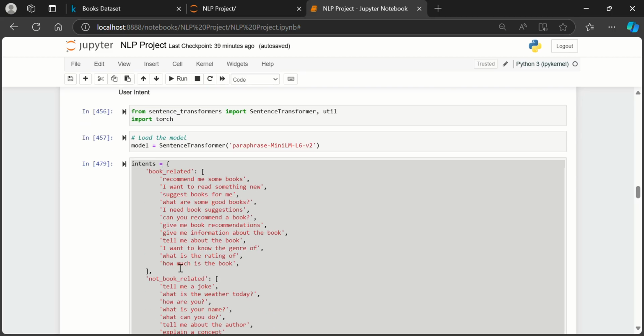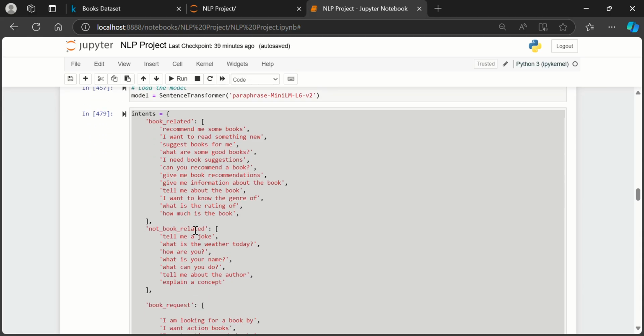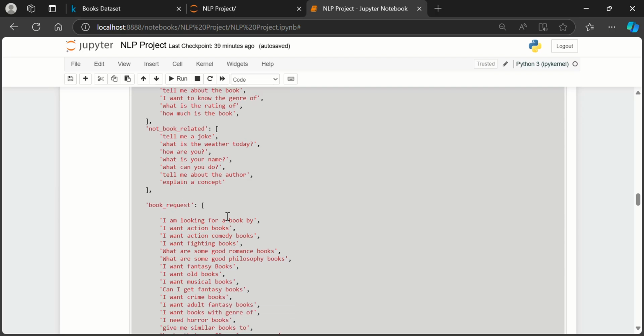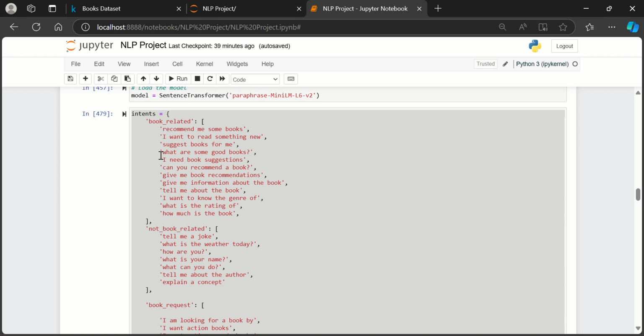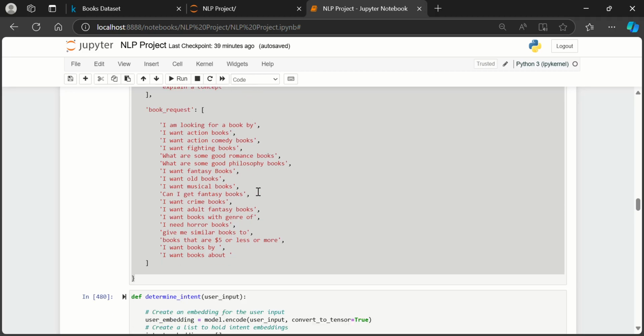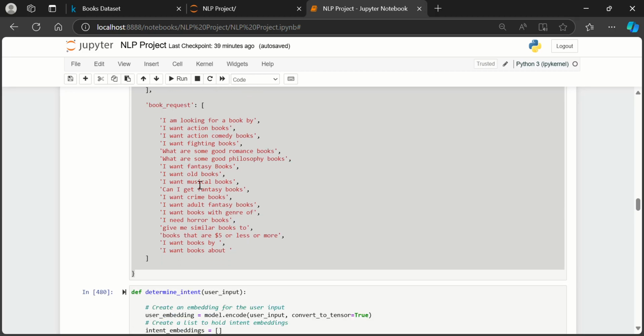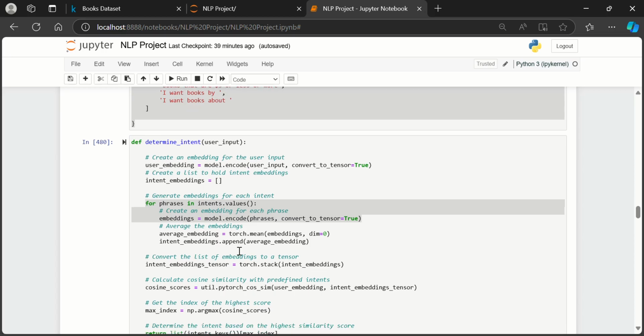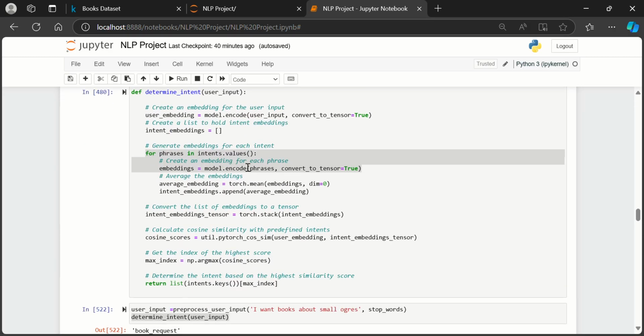So this determines a response that is going to direct the code to process the book request. So it's going to let the user know, if this is not an available option, that it should be in this format for the request that the user wants with their books. So this is where I use the embeddings to determine the intent.